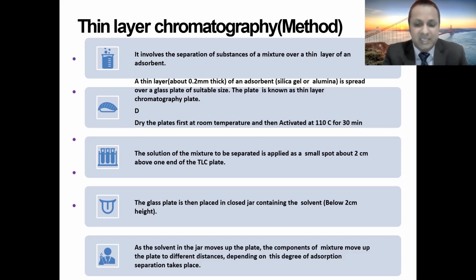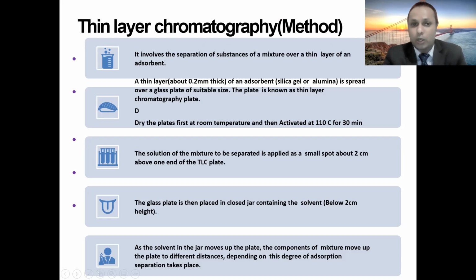Then you have to prepare the sample in a proper solvent. You have to use a solvent. Which type of solvent you have to use in order to prepare that sample. Then selection of the solvent, then development of the chamber, then development techniques, then detecting reagents, and then evaluation of the chromatograph. So these are the various methods that we have to use in thin layer chromatography.